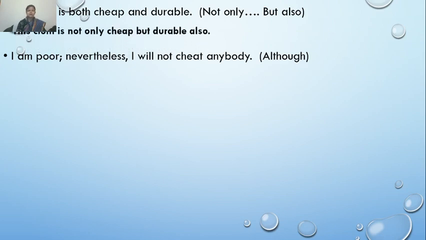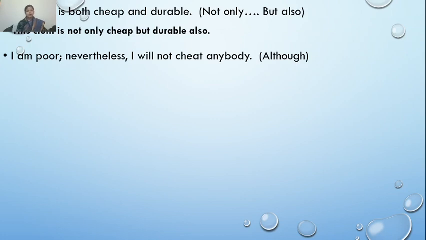So my sentence will be, this cloth is not only cheap but durable also. Again, you can see that the option that was given to me, I have used to join the same words that were joined with the conjunctions previously.